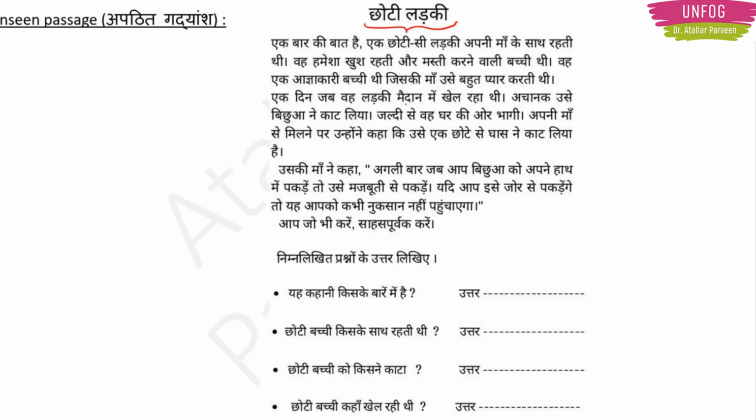एक दिन जब वह लड़की मैदान में खेल रही थी, अचानक उसे बिच्छुए ने काट लिया. So this girl, she was playing in a ground. Okay, so while playing, a scorpion bit her. So bichua means scorpion. You know scorpion, right? It is a poisonous insect. So while she was playing in the playground, the scorpion bit her. जल्दी से वह घर की ओर भागी. She ran towards her house.